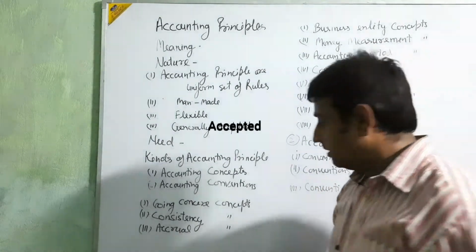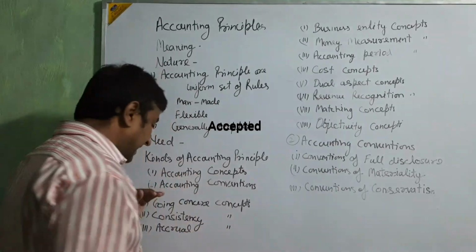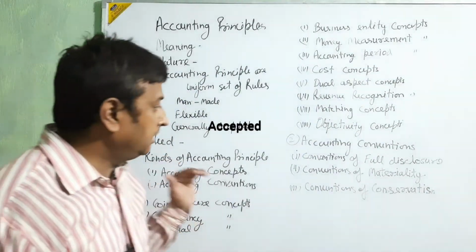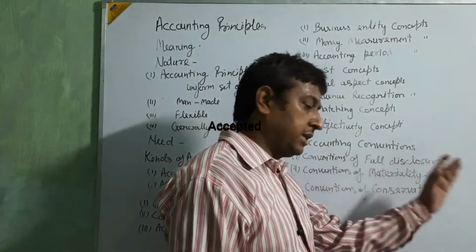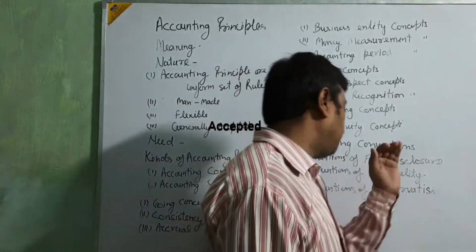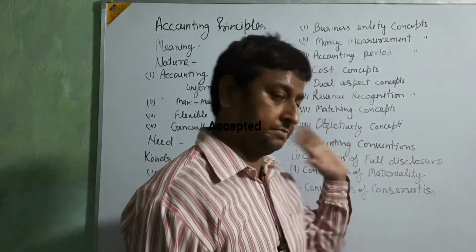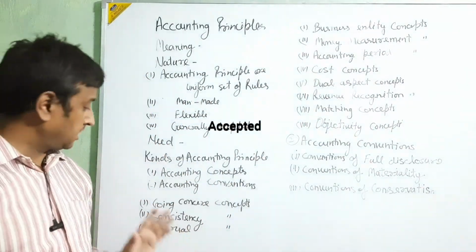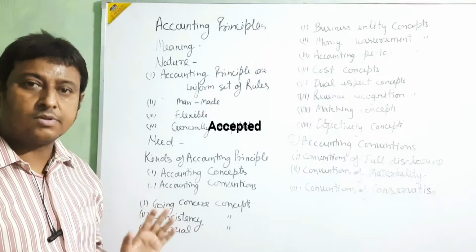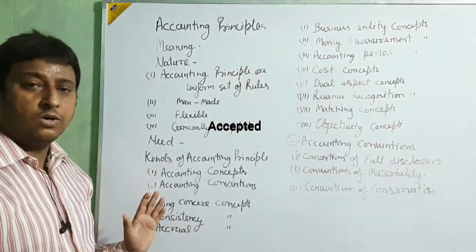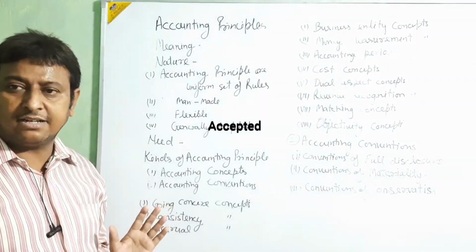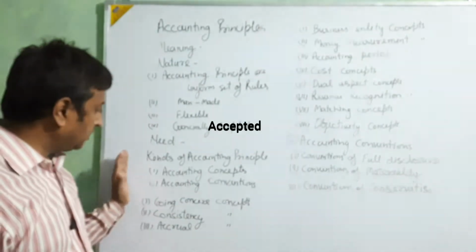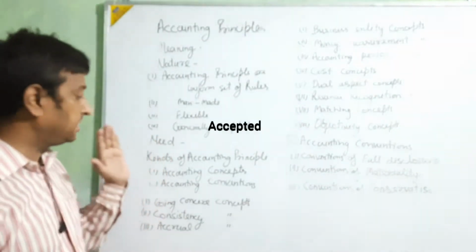And in the second, accounting convention: convention of full disclosure, convention of materiality, convention of consumption. Okay, these three are coming. Okay, clear? Now I am going to start one by one to explain all the principles.